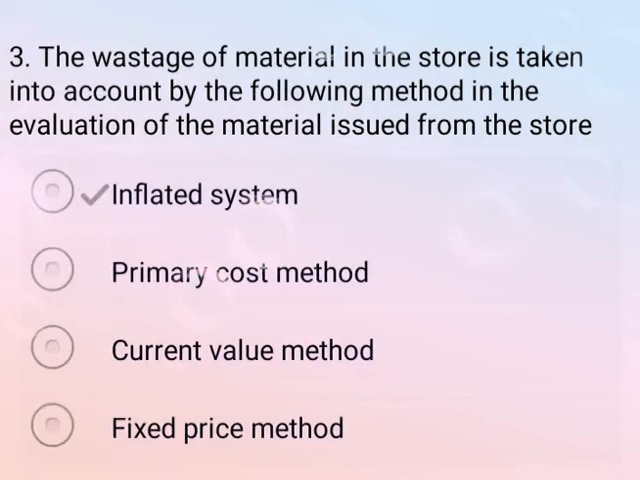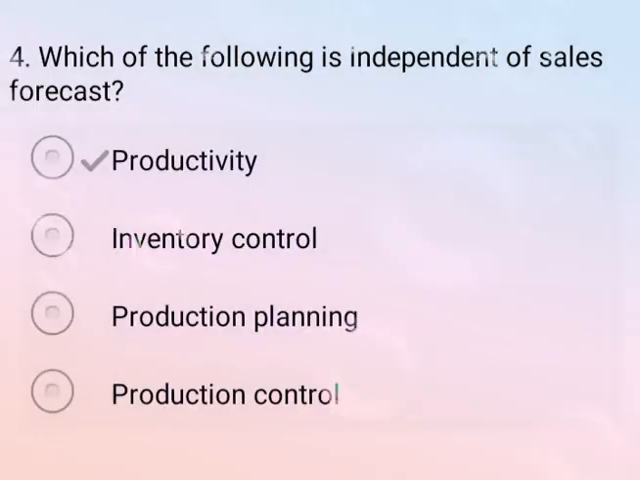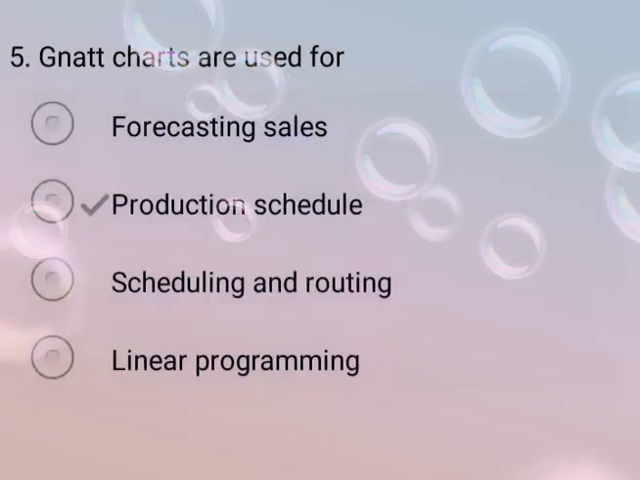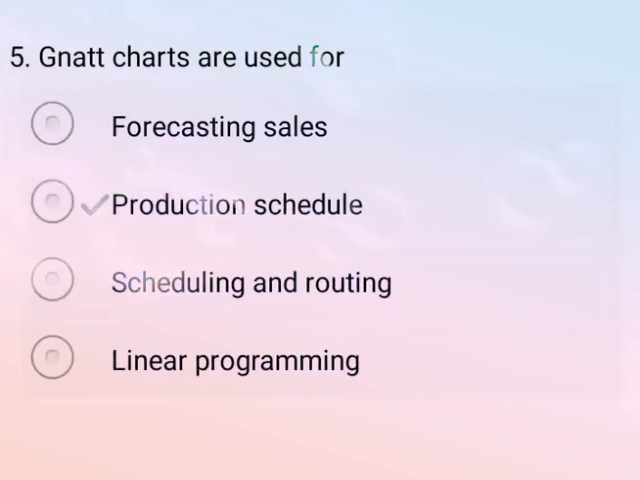The wastage of material in the store is taken into account by following method in the evaluation of the materials issued from the store. So correct answer is option A, inflated system. Now come to the next question. Which of the following is independent of sales forecast? So option A is correct, that is productivity. Now come to the next question. Gantt charts are used for. So correct answer is option B, production schedule. Now come to the next question.